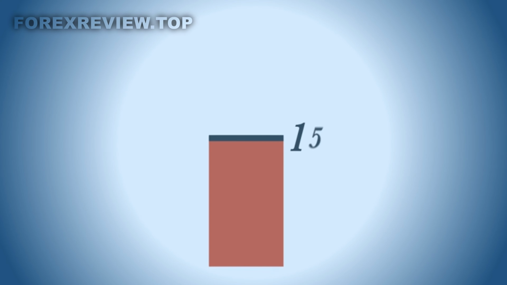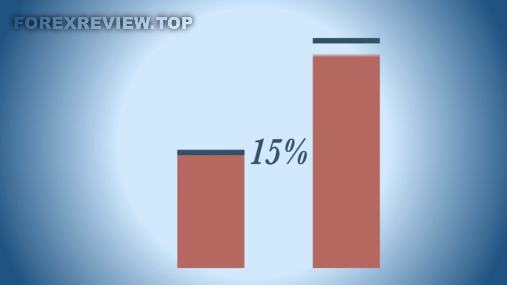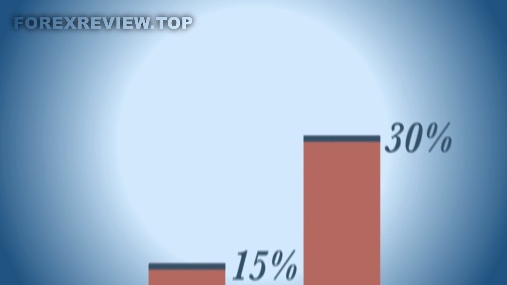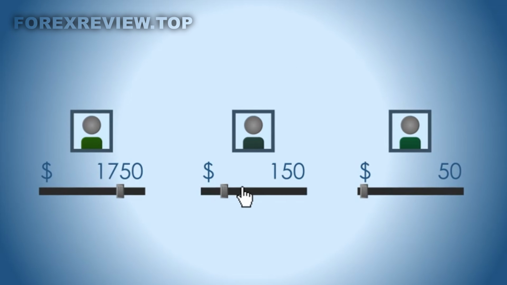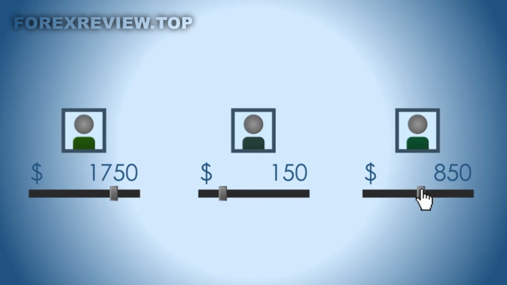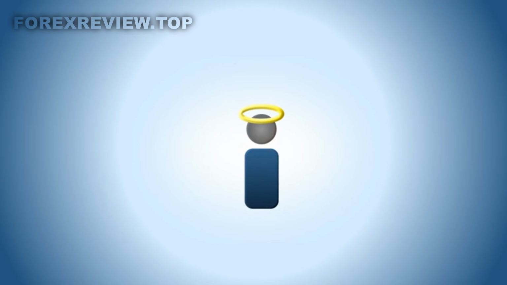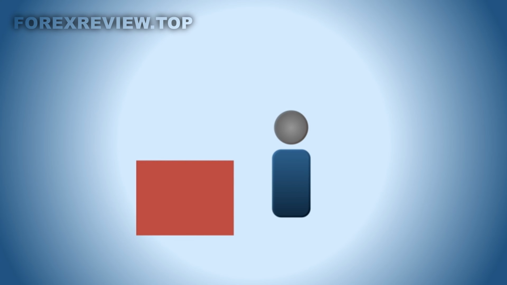For new traders, it's advised not to risk more than 15% for all investments. More experienced traders can invest 30% of the entire sum available to them. Each copy trader can be allocated a different sum of money, subject to your discretion. Remember that there is no such thing as a trader who never loses. Everyone loses at one time or another, but the excellent trader is one who keeps losses low and profits high.